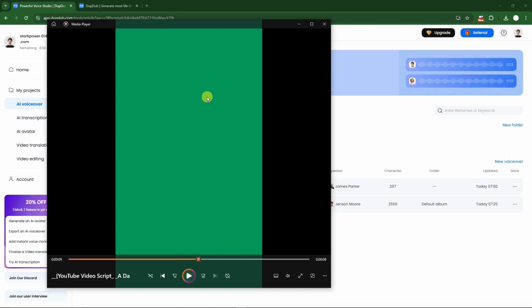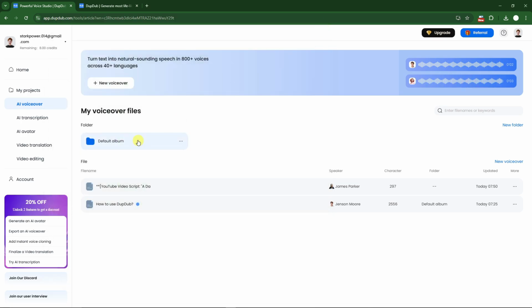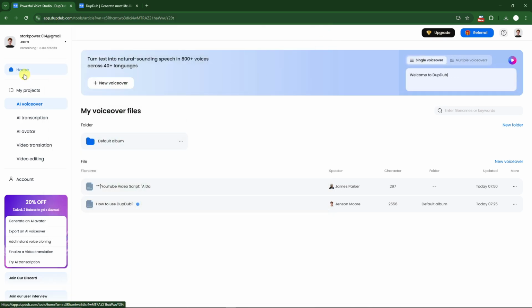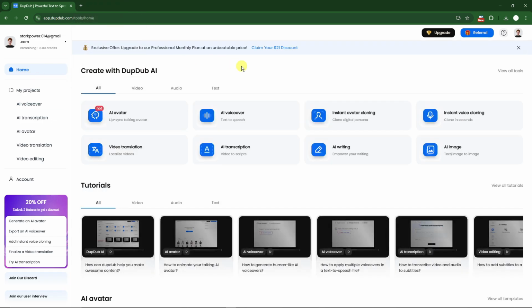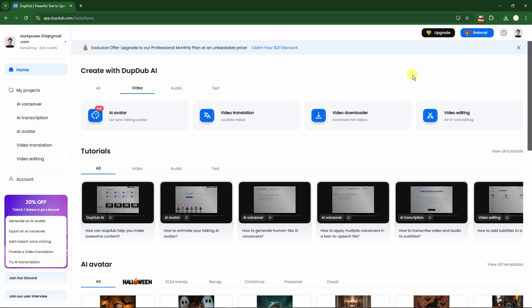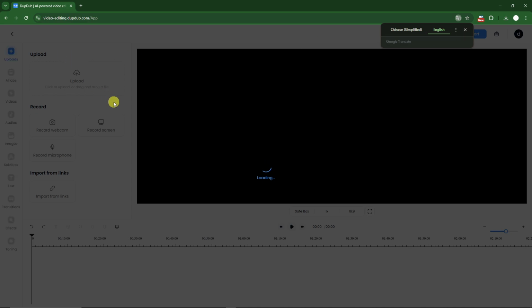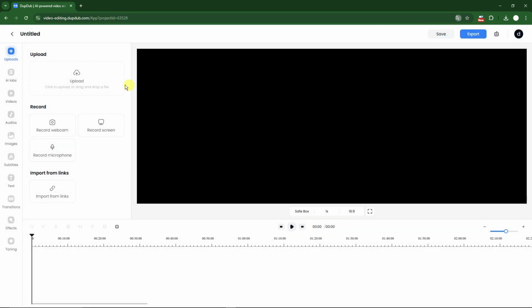We have the green screen right here because it's going to be an MP4. Now, going back for the last feature, let's take it up a notch. Going to the home tab one more time, let me just remove this one. Under video, you're going to see this video editing option. If you click on that one right there, make sure you're on English, because this is a Chinese application. So for this one, this is the video editing option.